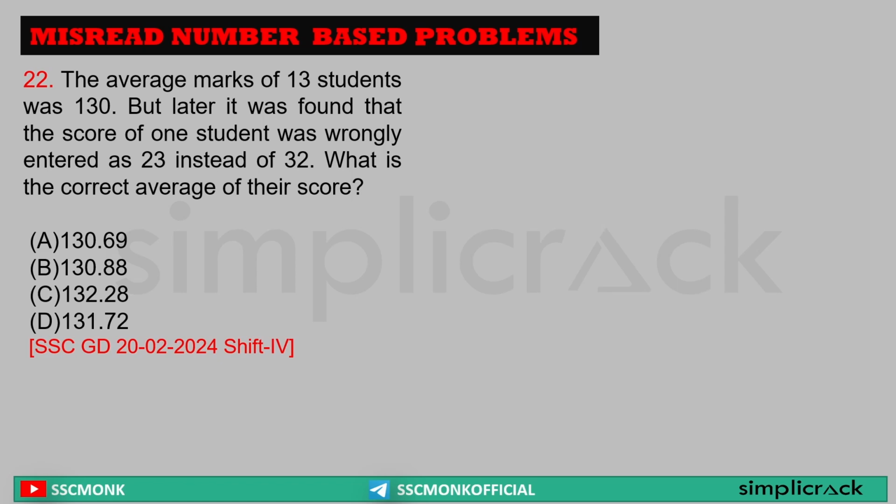Average marks of 13 students is 130, but later it was found that the score of one student was wrongly entered as 23 instead of 32. So what is the difference? Sir, 9 was the difference. Now this 9 will be distributed over all 13 students and the average will be taken out. Yes or no? Yes, sir.